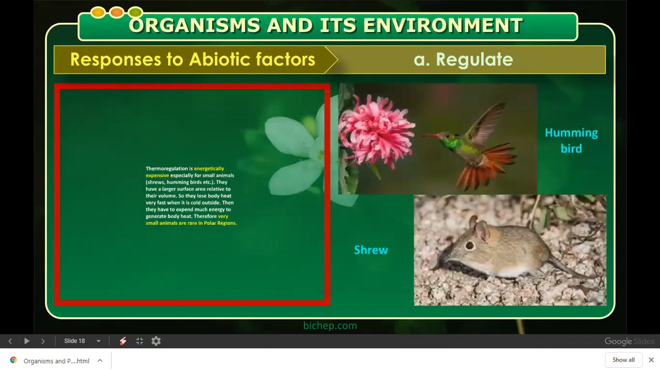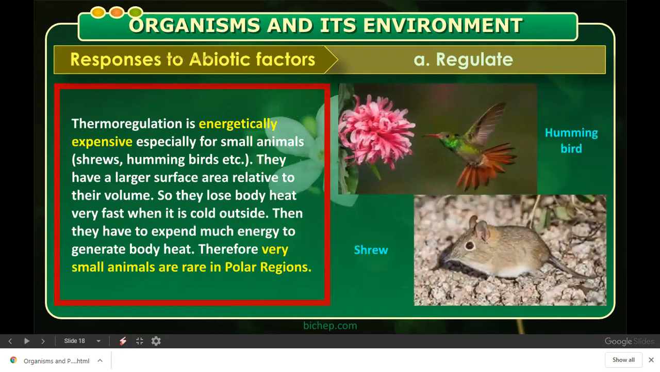The next concept of regulation is shown here by the hummingbird and the shrew. Thermoregulation is energetically expensive, especially for the smaller animals. Why? Because they have a larger surface area relative to their volume. So they lose body heat very fast when it is cold outside, and they have to expend much energy to generate body heat. Therefore, small animals are rare in polar regions. Why? Because if it is very cold outside, it takes very much time for them to gain heat. That is why these birds or small animals are rarely found in polar regions.